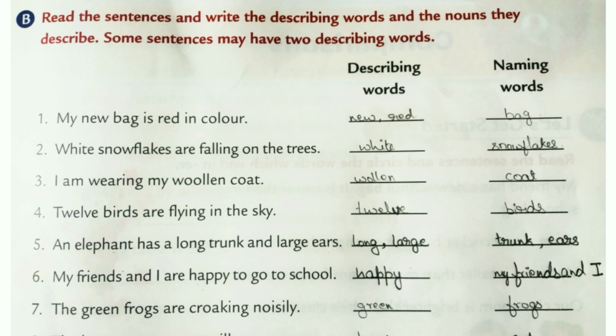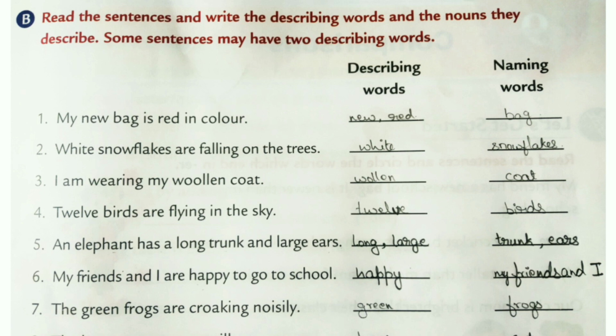Fourth one, 12 birds are flying in the sky. So which is the naming word? Birds. And what is the describing word? 12. So numbers can also be used as describing words. So 12 is the describing word and birds are the naming word.